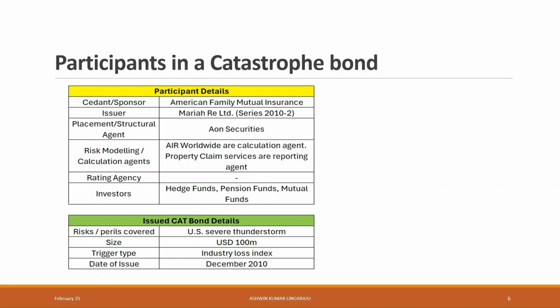With respect to the issued cat bond, the peril region covered is US severe convective storm. Size is about 100 million USD. Trigger type is industry loss index, and date of issue is December 20.